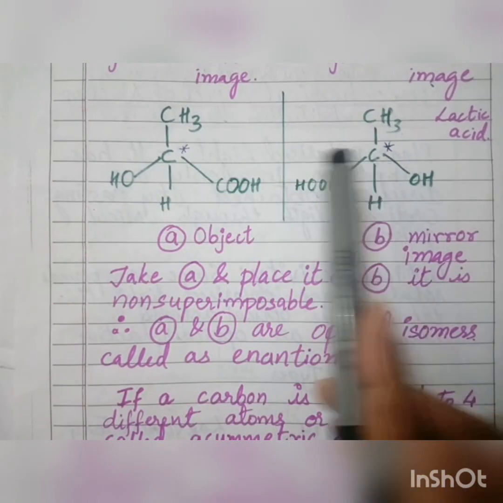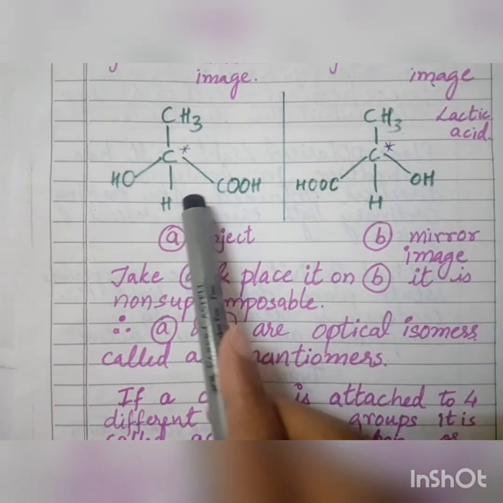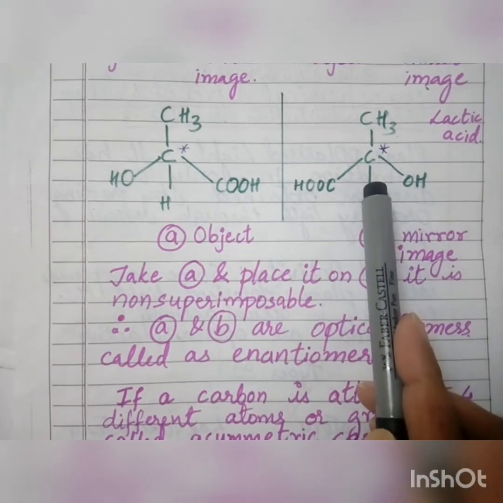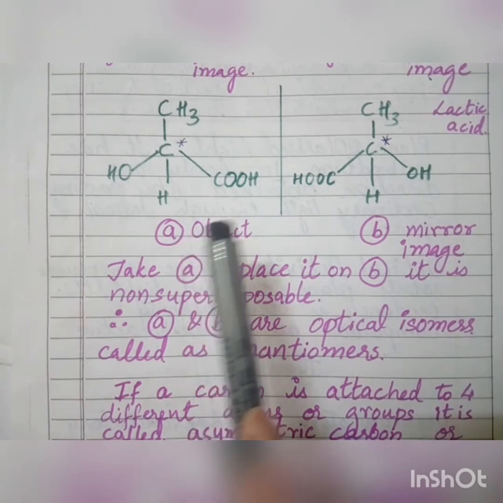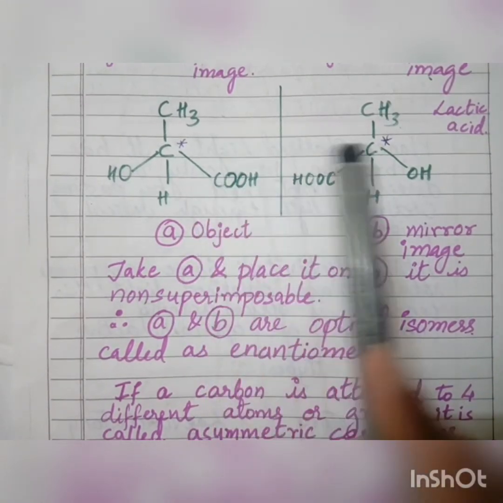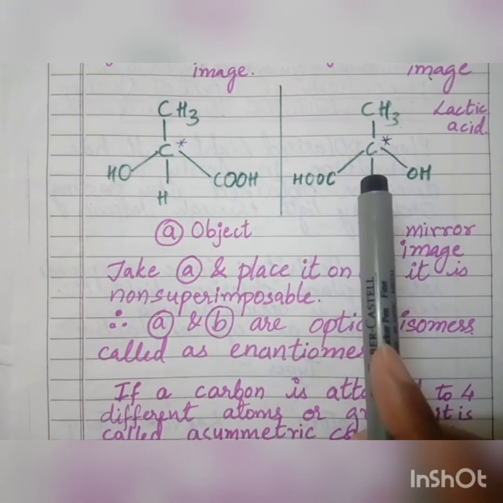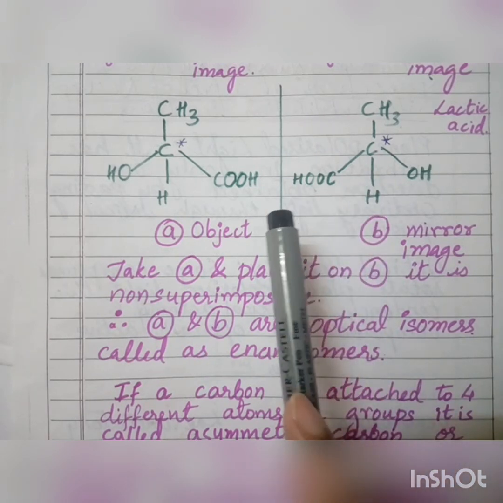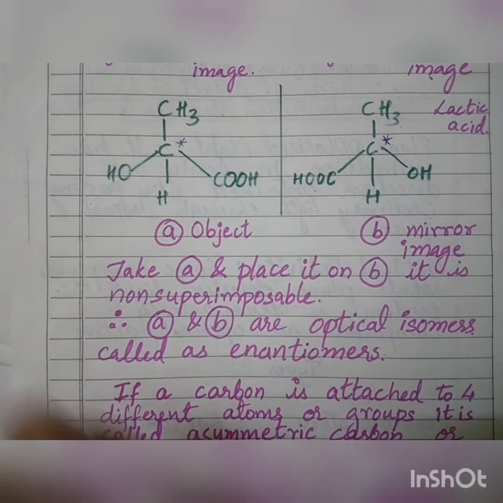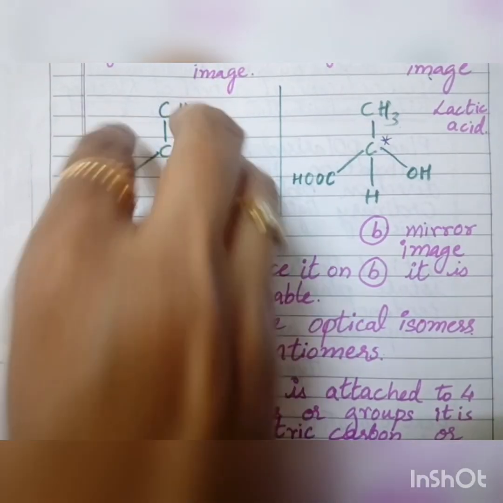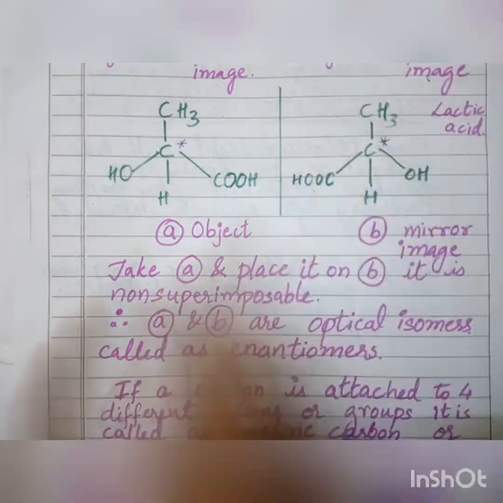So these two compounds are what? They are the mirror images of each other. This compound is the formula for lactic acid. So the object and its mirror image. Now let us take a look whether it is superimposable or whether it is non-superimposable. Now what should I do? I should pick up this formula. I should place it over this formula.